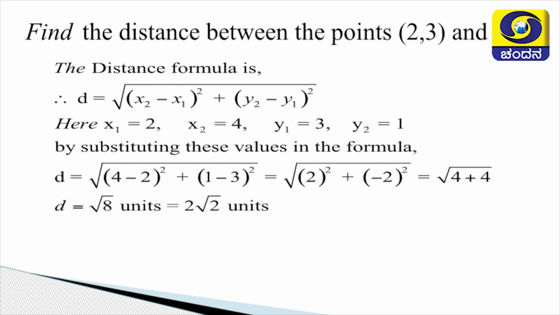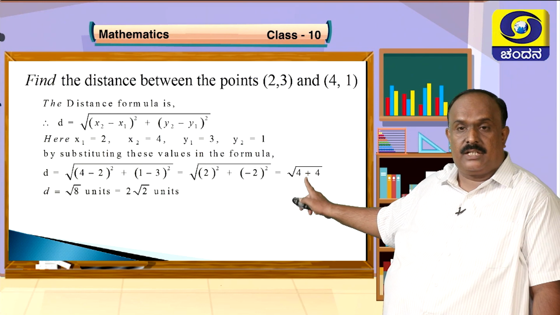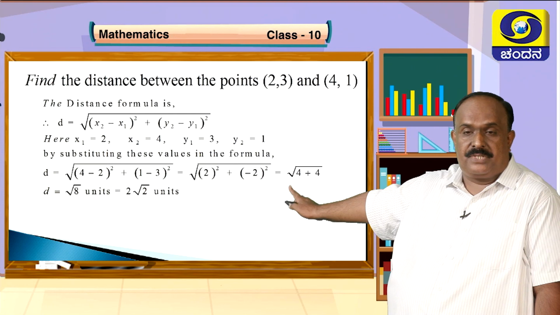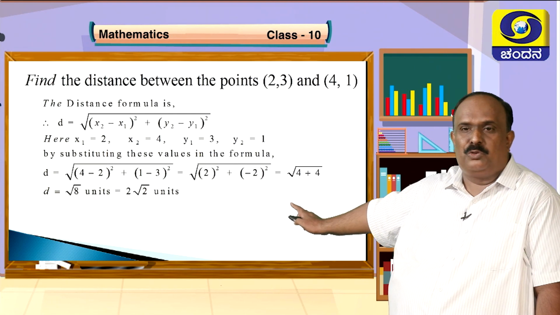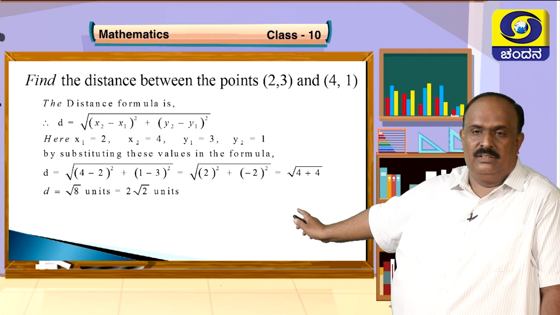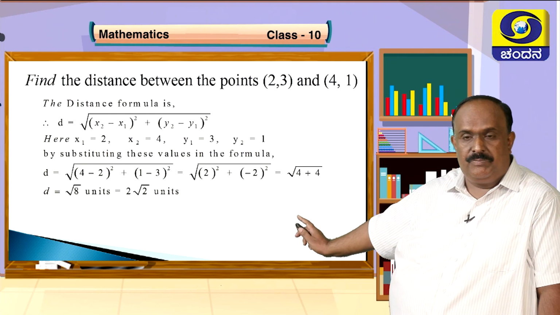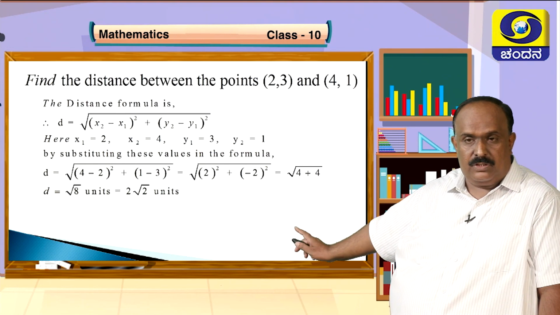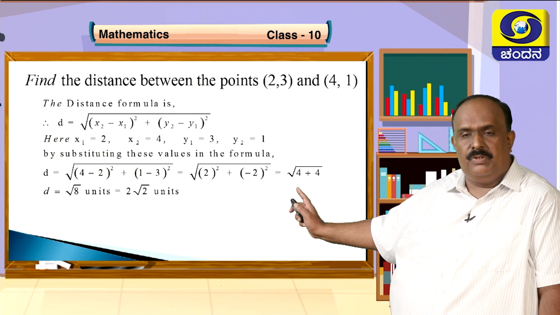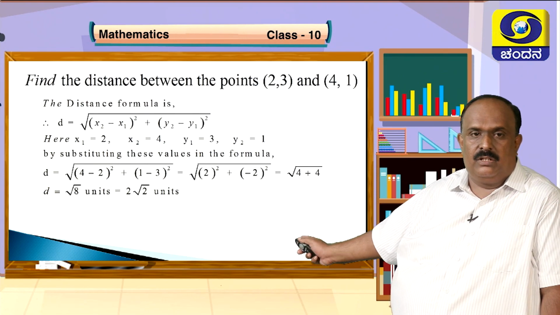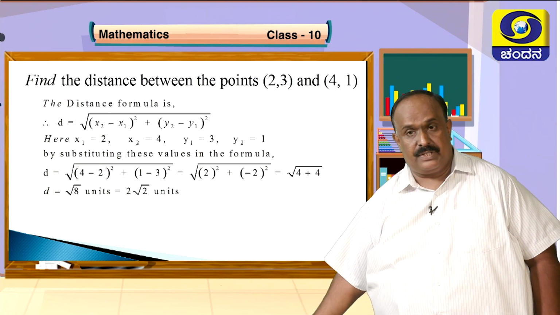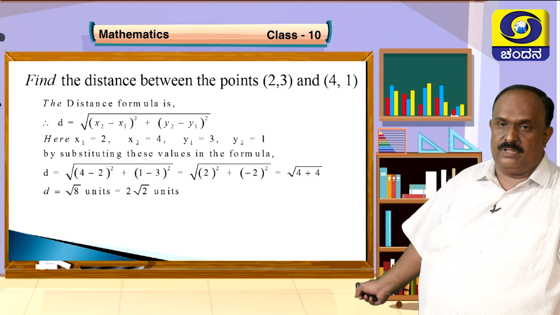What all you have to do now is you have to substitute these values correctly in the proper position in the given formula. If substitution goes wrong, no one will help you. If substitution goes well, nobody can stop you from your reasoning abilities, right? See, in mathematics, substitution and clear writing with proper calculation, and you have to be very, very neat in showing the steps. Square root of, in the first bracket, that is, you have to write difference of x coordinates, that is 4 minus 2 whole square.